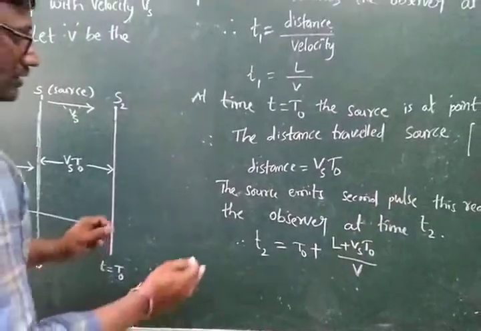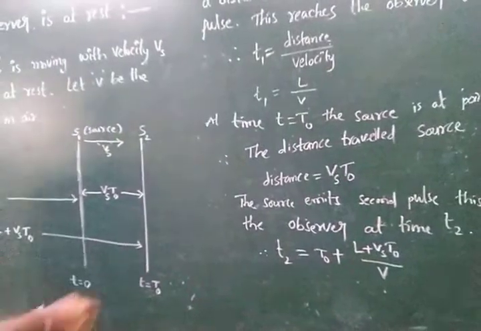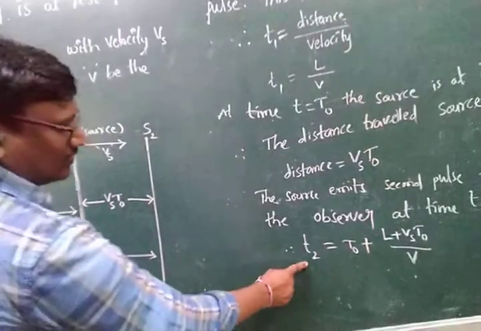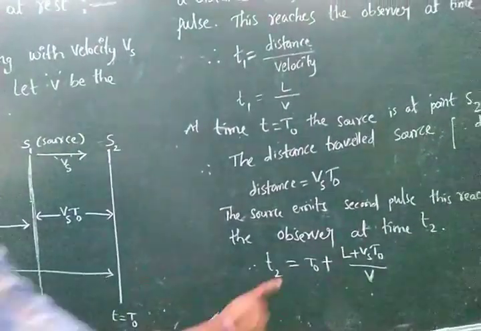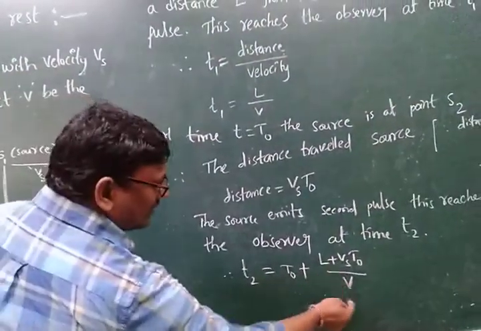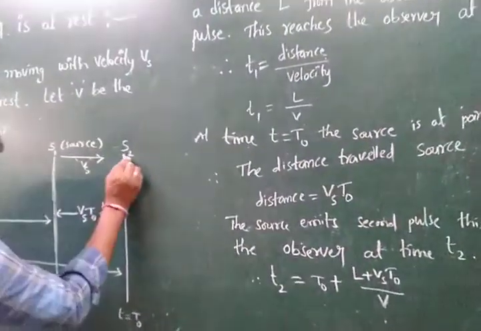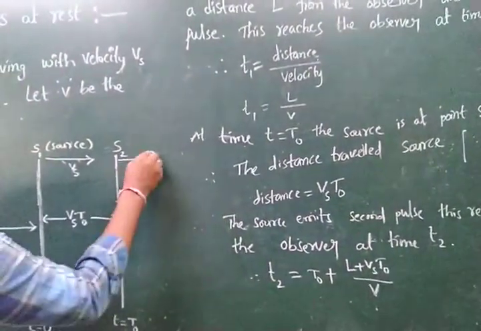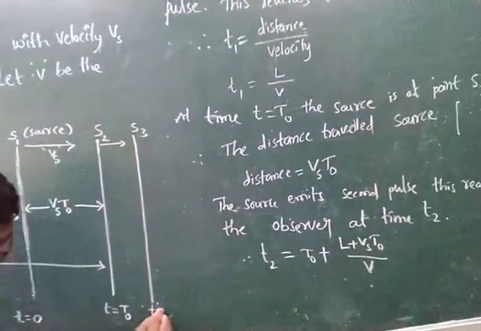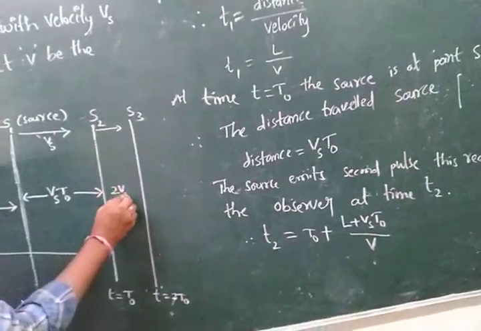See, this is the total where the source is, the S2 position. Now it emits the second pulse and the observer receives it. Therefore, the time t2 is equal to T naught plus L plus Vs T naught by V. This is also distance by velocity, which is called the time. Similarly, when the source is moving in this direction, it reaches the S3 position at time t equal to 2 T naught, traveling a distance of 2 Vs T naught.